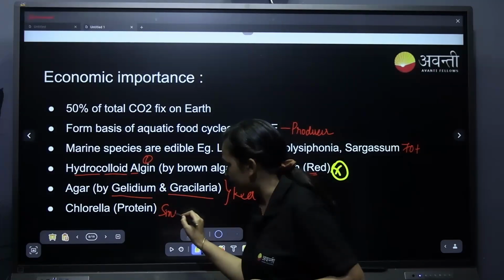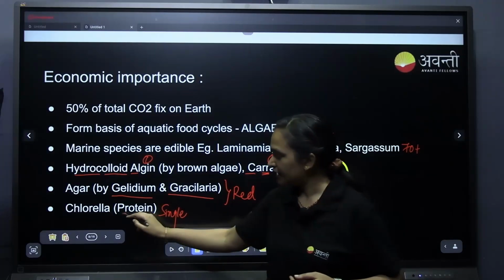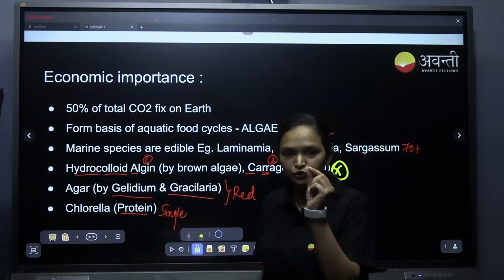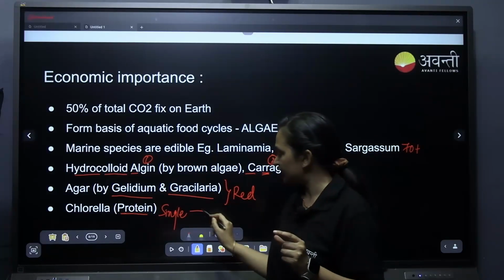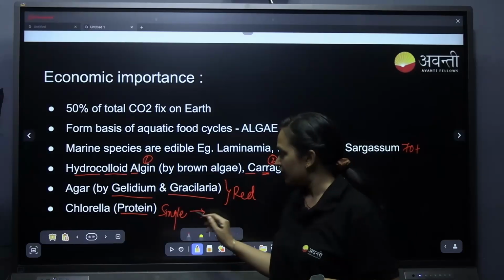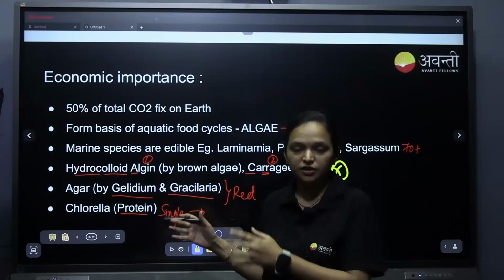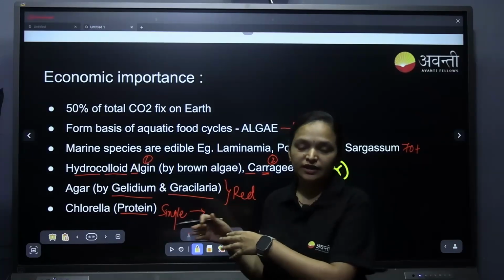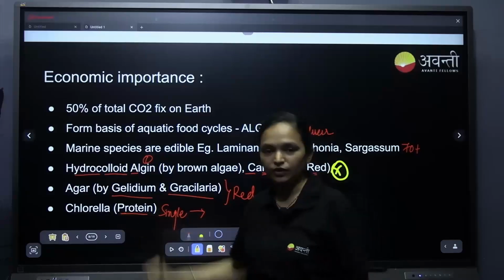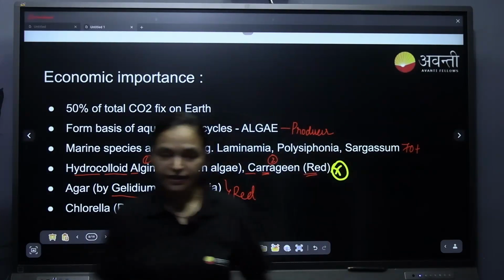Chlorella is a single cell, a unicellular algae. Okay, that can be made into protein. It is rich in protein, so they make protein capsules. These will be taken by astronauts who go to space, because they need a protein source. They don't have to carry protein sources like fruits, vegetables, milk and all. They take it in a small capsule, that is Chlorella. Chlorella is a single cell protein. Till now, I hope everything is clear.